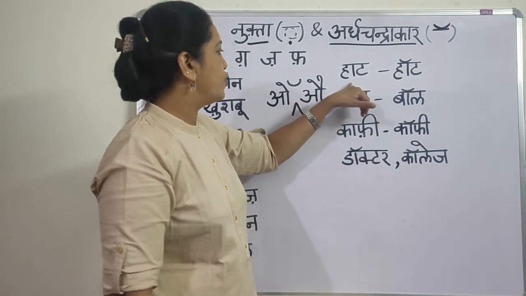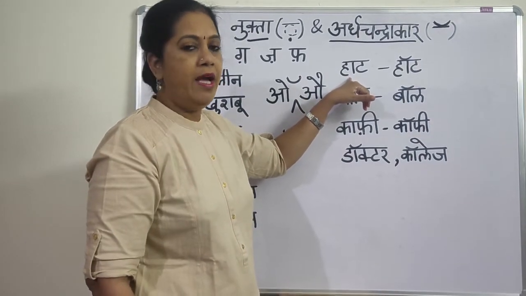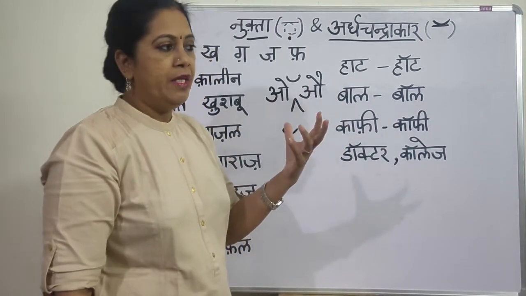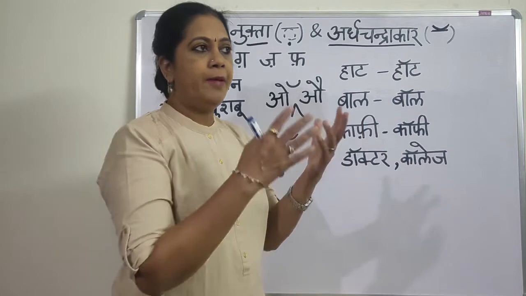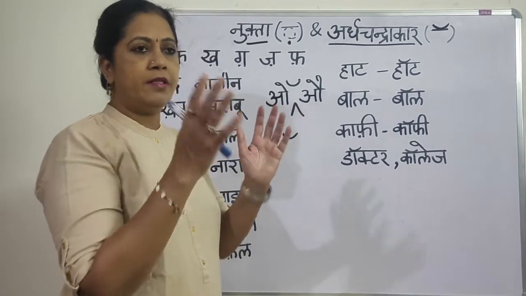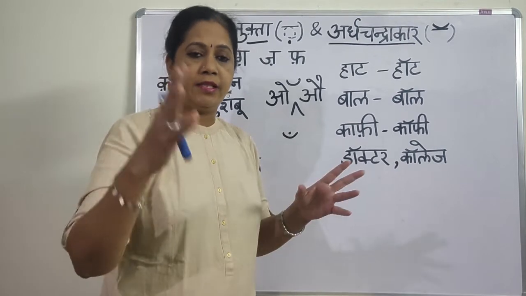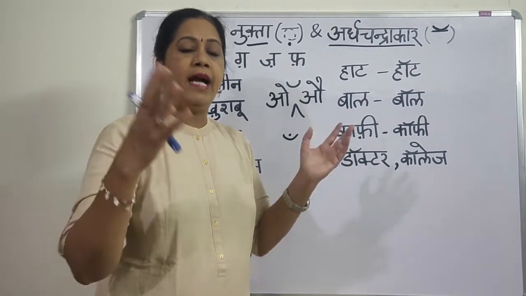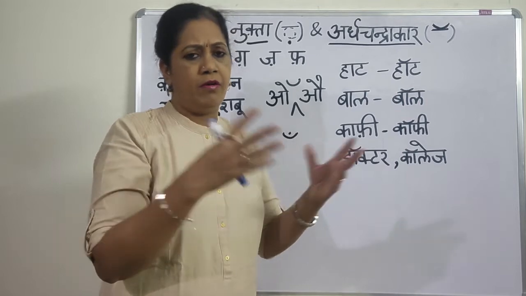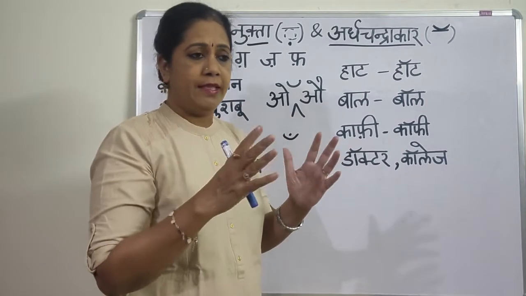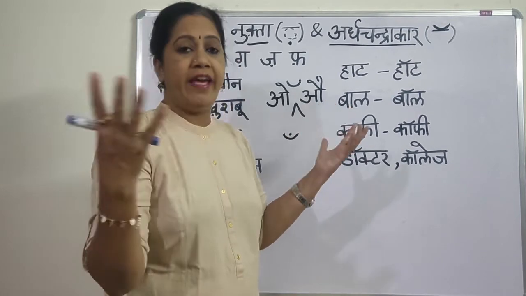Now, here it is haat. Haat means bazaar or market. In Delhi, at a particular time or season, they hold Delhi Haat. A lot of people from all different places come to visit. It is nothing but a market or a fair kind of thing.